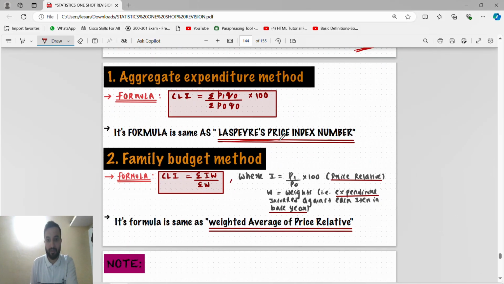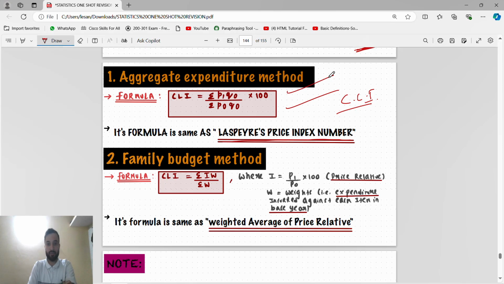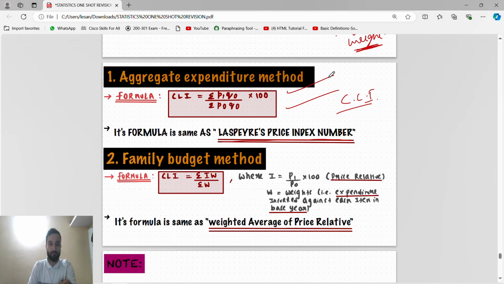Formula is nothing but the same as the Laspeyres price index number. The CLI formula is what? It is the same as the Laspeyres price index number. CLI or aggregative expenditure method, all names are the same. Family budget means summation of I into W by 100. That formula is similar to the weighted average of price relative. The same formula we are using here, like here we are using the Laspeyres price index number. Here we will use the weighted average of price relative.